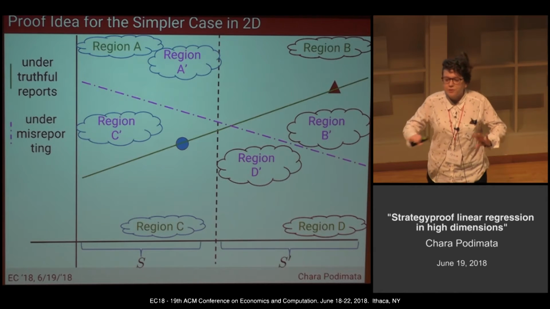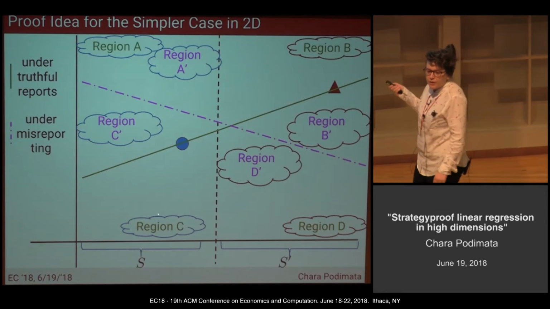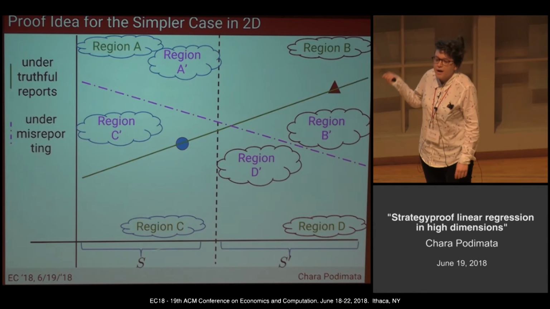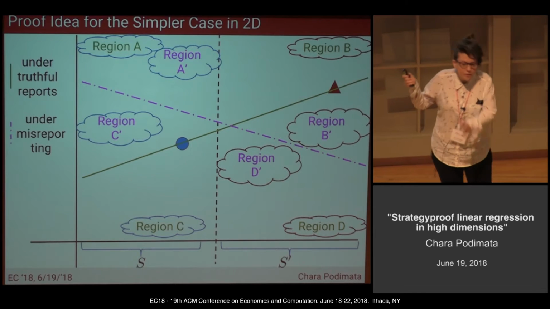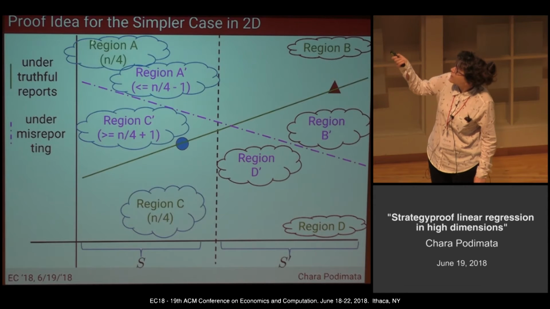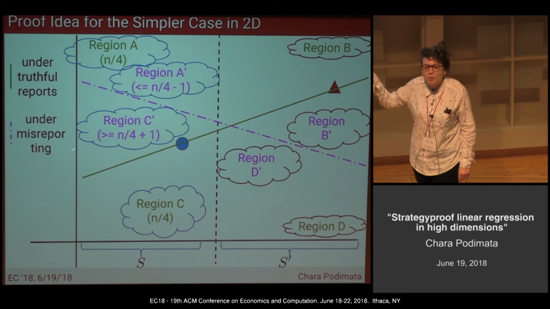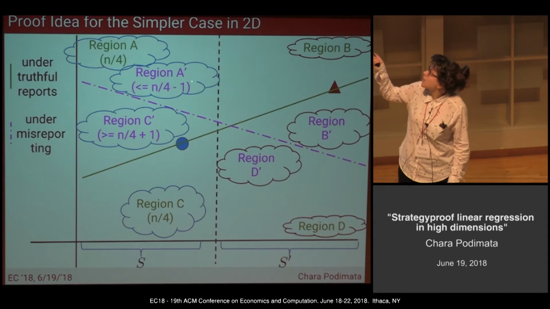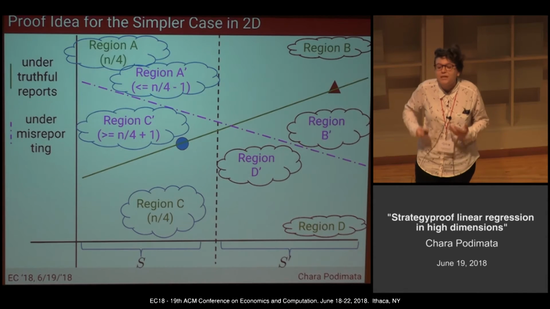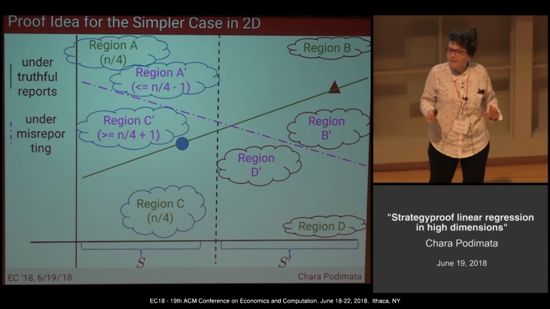And I claim that this is all that I needed. Why? Because C has n/4 points. I have separated the sets into half, and I've chosen the median, so approximately n/4 points. Region C prime, now region A also had n/4 points, but region C prime has at least n/4 plus 1, and region A prime has at most n/4 minus 1, thus creating an imbalance. So there's no way that this pink line could be created by a median mechanism. And that was all that I needed.